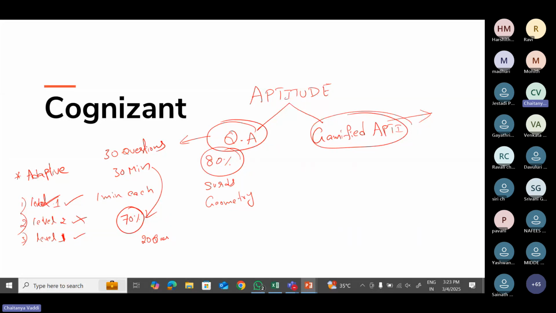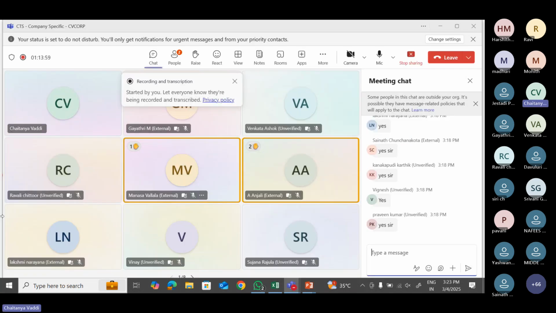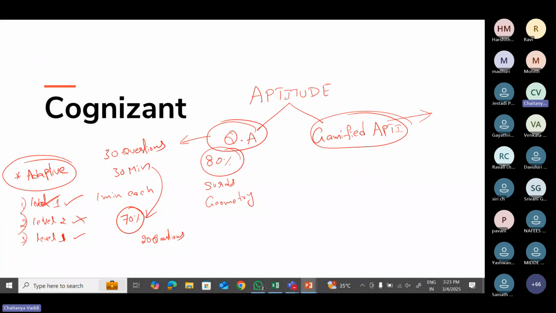It depends on the difficulty level. We are not sure, and they didn't mention anything on the site, like whether difficult questions will have more marks or level 1 questions will have fewer marks. They didn't mention anything about levels. They clearly mentioned that it is an adaptive test. If you answered the question correctly in level 1, you'll get a level 2 question, and if you answered that level 2 question, you will get level 3, and it keeps on increasing based on the difficulty order.